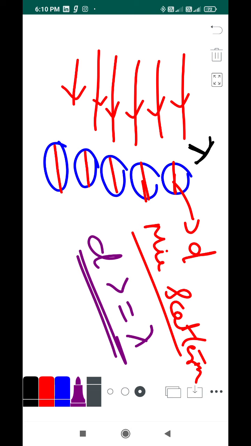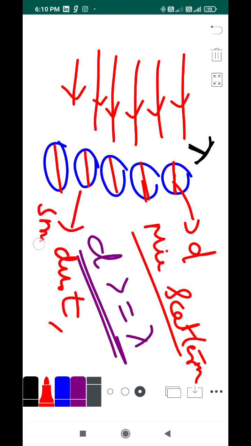And Mie scattering is mostly caused by these particles. These are not just atoms and molecules, they are mainly dust particles. Mie scattering is mostly caused by dust particles, smoke, gassy smokes, and water droplets.